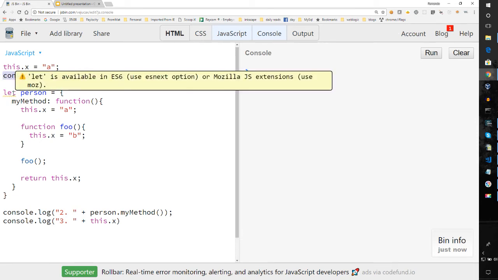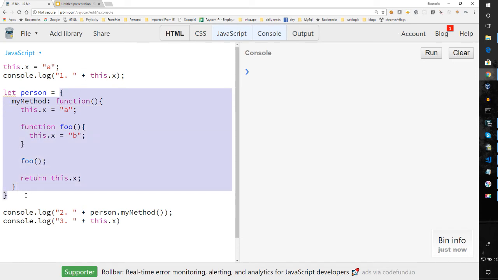Now I have a person object here, and this is the way we declare an object literal. This is just a simple way of saying this is a public method, and this is the definition of that method. The function takes no parameters. I execute this.x equals a, which is a member of person, and I assign a to it.